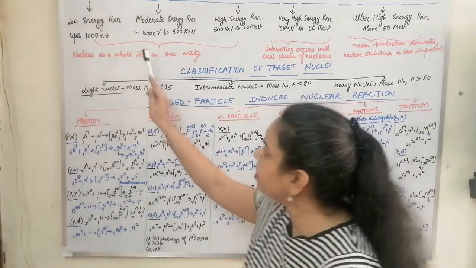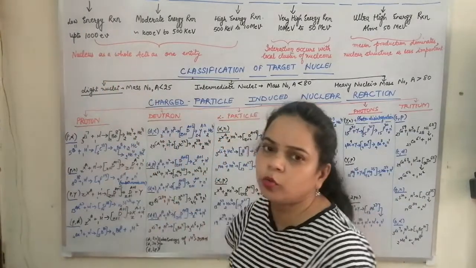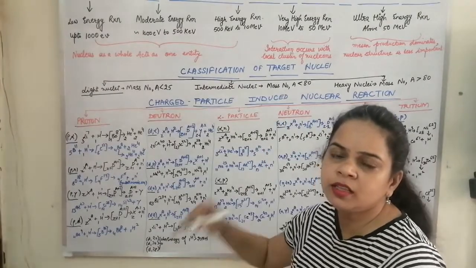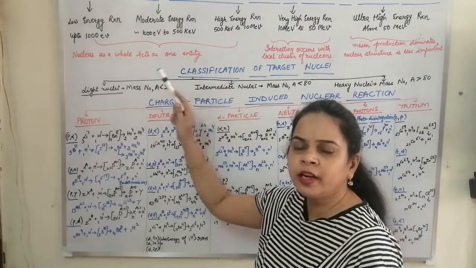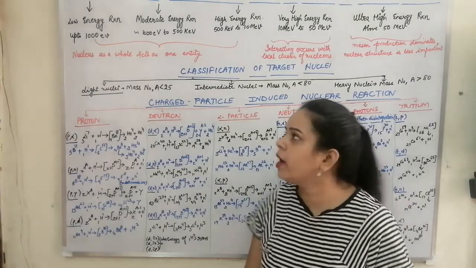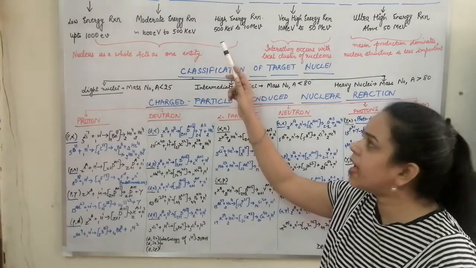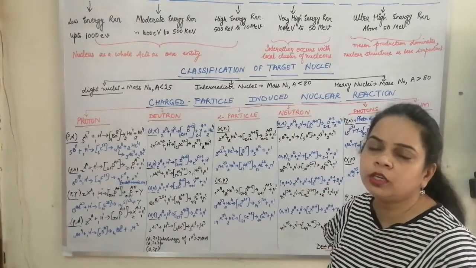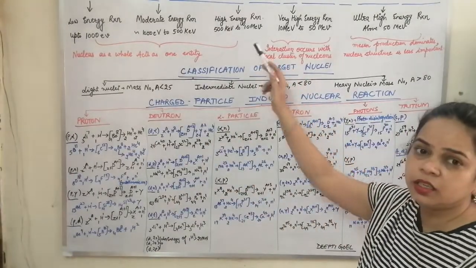So the incident particle having low energy, that is up to the range of 1000 electron volts, would be regarded as the low energy reaction. When the incident particle possesses energy ranging from 1 kilo electron volt to 500 kilo electron volt, then the reaction is said to be the moderate energy reaction. When the energy of the incident particle is 500 kilo electron volt to 10 mega electron volt, then the reaction is named the high energy reaction.